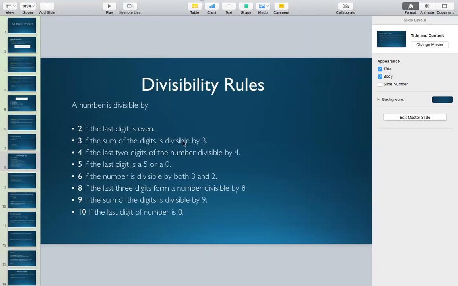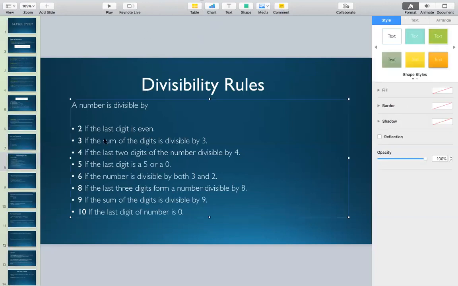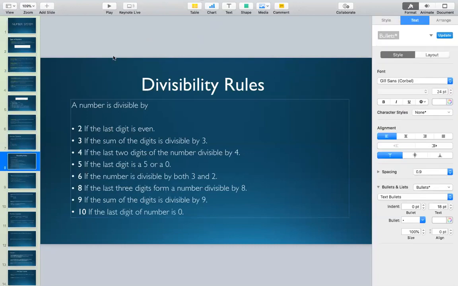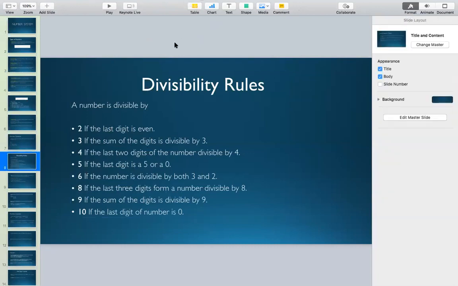Now guys, you can remember it in this way: the rule for 3 and the rule for 9 is exactly the same. Is it clear?